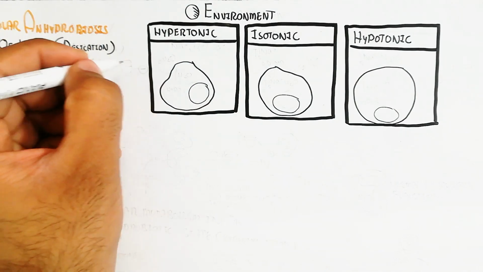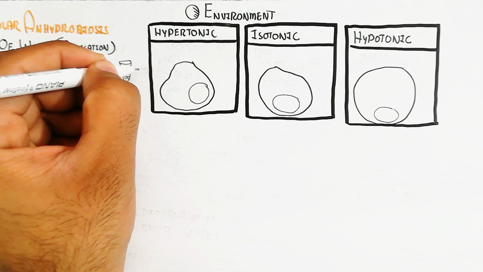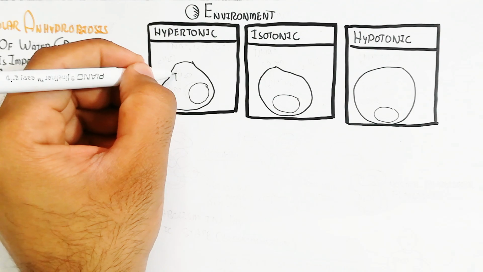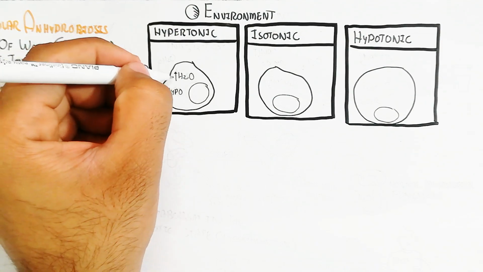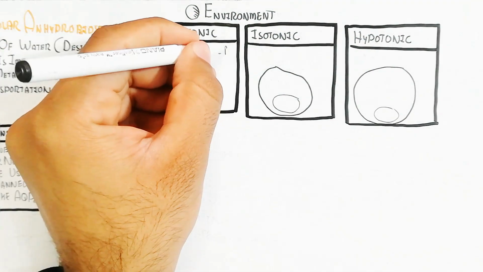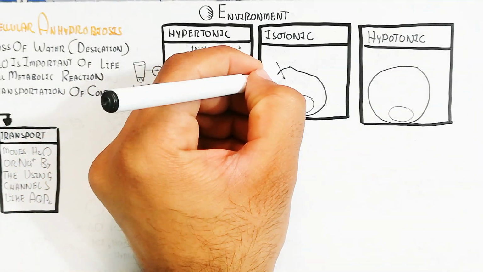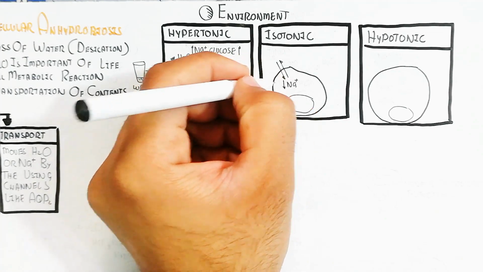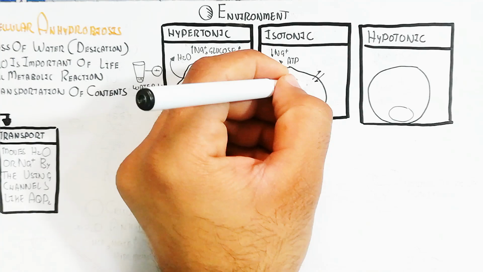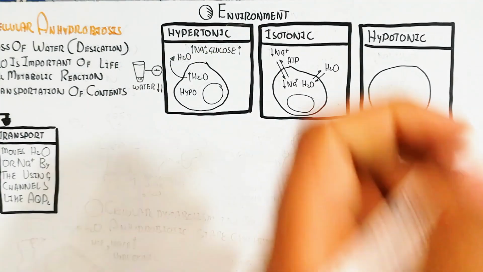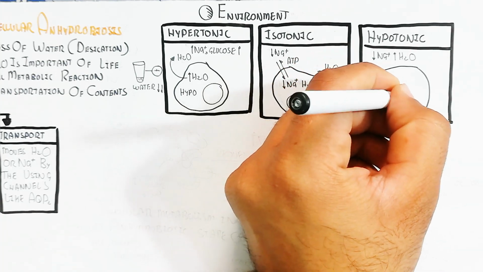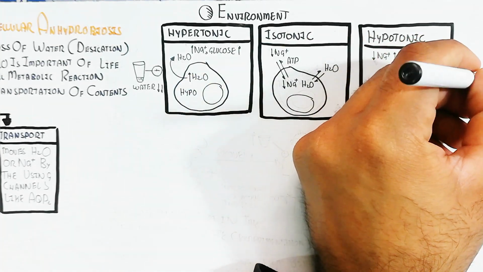The environmental conditions are hypertonic, isotonic, and hypotonic. For example, in a hypertonic environment there is a hypotonic condition inside the cell, so water will move outside, from hypotonic to hypertonic, because the solute has increased in the environment. Isotonic means no changes, so inside and outside the cell the environment is the same. ATP is required for sodium influx as well as water balance.